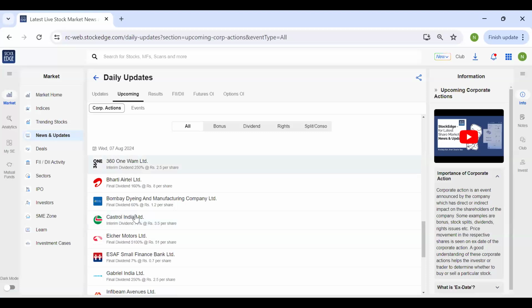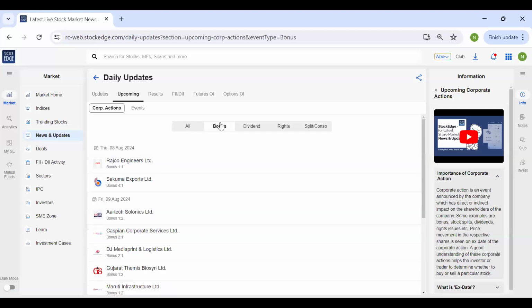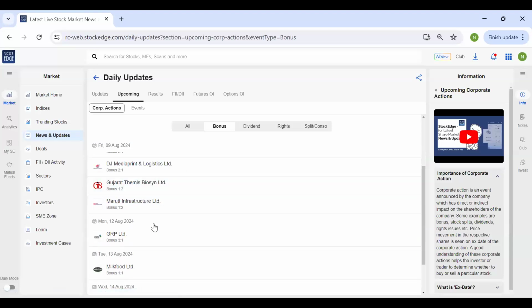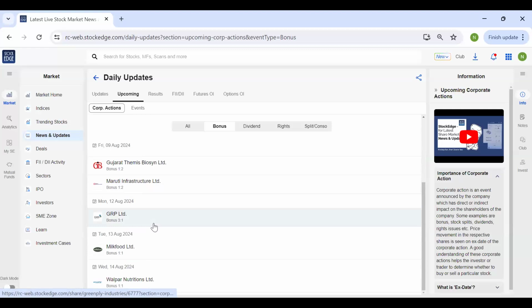Also, if you do not wish to see all the corporate actions, you can just select and see the stocks trading for a particular corporate action. So for example, bonus, if you just want to see which stocks have an upcoming bonus, then just click on bonus and you can see that on 8th of August, we have 2 stocks that would be trading ex-bonus. Similarly, on 9th of August, there will be few stocks, and so on and so forth. So this is your in-hand corporate actions calendar.